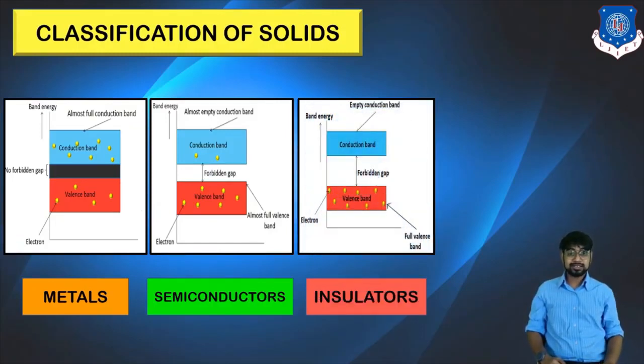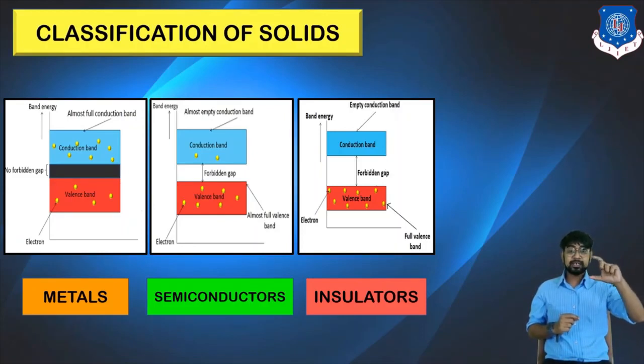After that, there is the insulator. Technically it is said that in an insulator the electrons cannot flow. The forbidden gap is so high that it becomes difficult for them to cross. If you provide sufficient energy, electrons can go from the valence band to the conduction band, but that energy gap is very high, and it is very difficult to achieve. So there is a misconception that in an insulator electrons will never flow. No, they can flow, but the forbidden gap is very high, so providing the energy to cross it becomes very difficult.